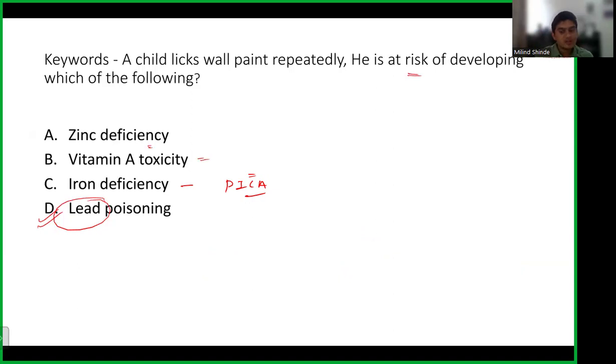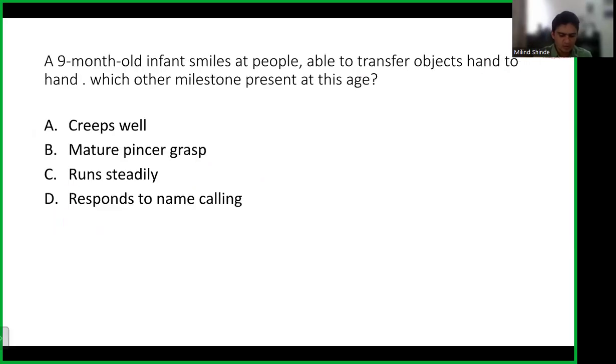Vitamin A toxicity, where will you see it? Because vitamins A, D, E, K are lipid soluble, your lipid soluble vitamins are always at risk of toxicity. Pregnant females who take retinoids for acne, their baby can have a teratogenic effect. Another is pseudotumor cerebri, again a toxicity of vitamin A. We discussed this in our classes as well. And zinc deficiency can lead to acrodermatitis enteropathica. Again, we have discussed it in class, and let's not go into that, otherwise our video will be very long. I just want you to have a brief idea about each topic. That is the reason why I'm discussing this.